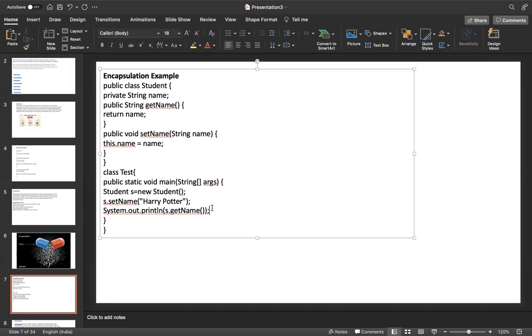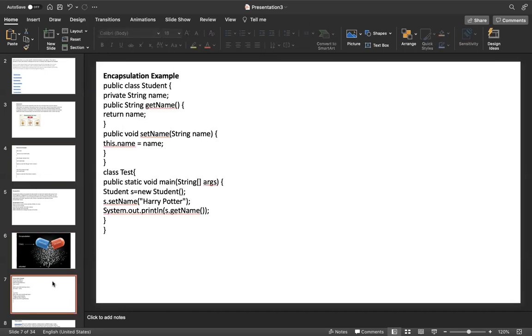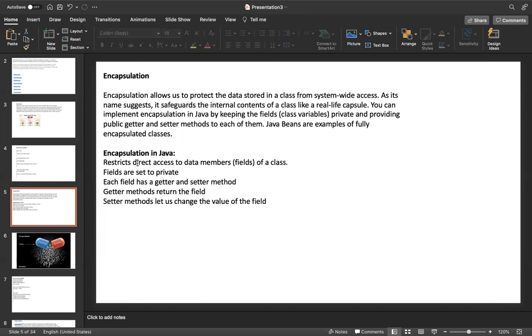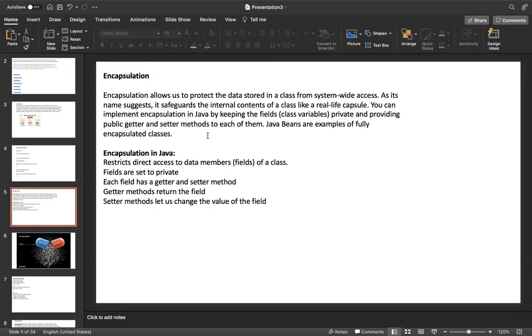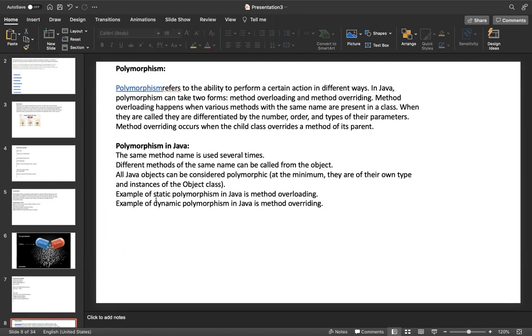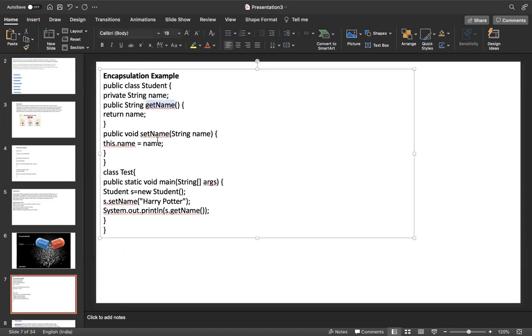One more thing, you have the private String. These are the steps. Restrict direct access to the members from outside. Fields are set to private. Then each field has a setter and getter method. Each field, such as name, has a getName and setName. Public setter and getter.